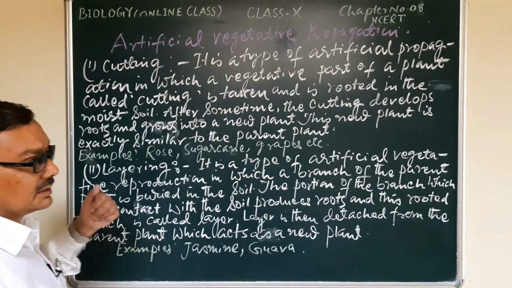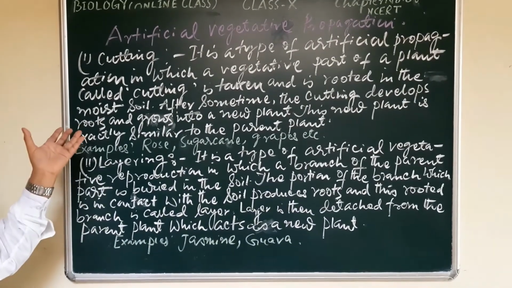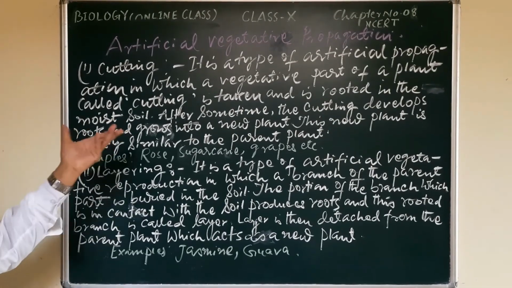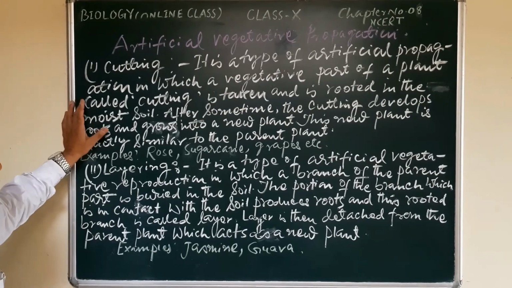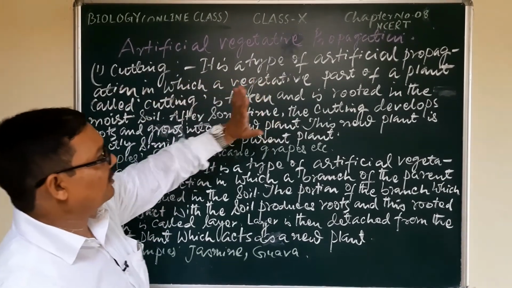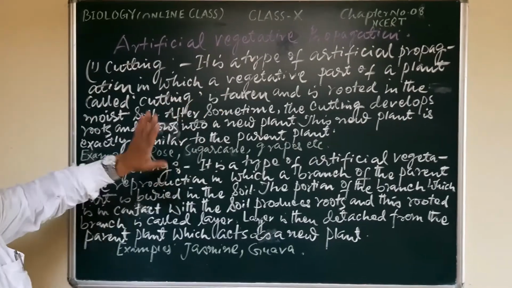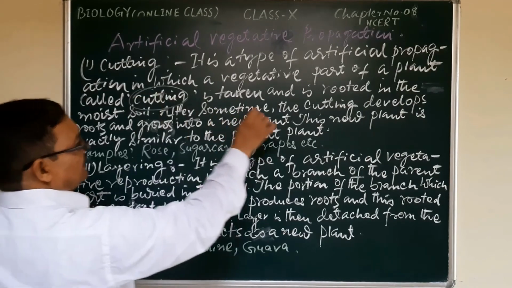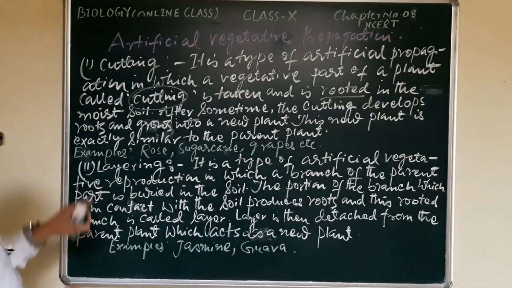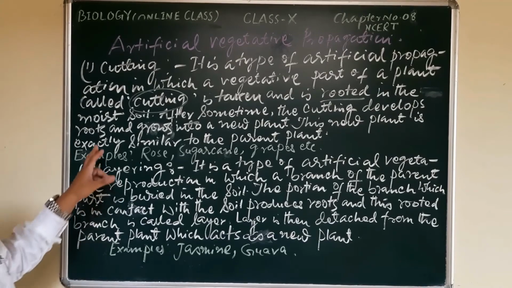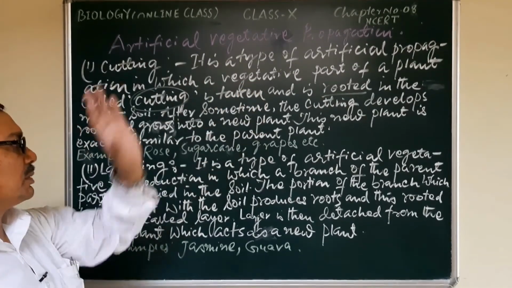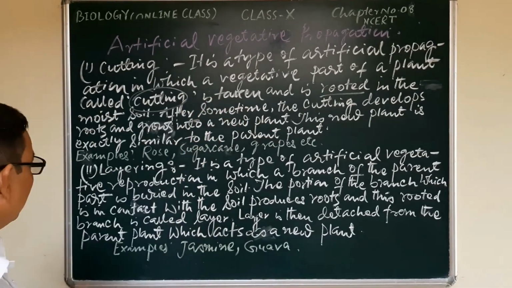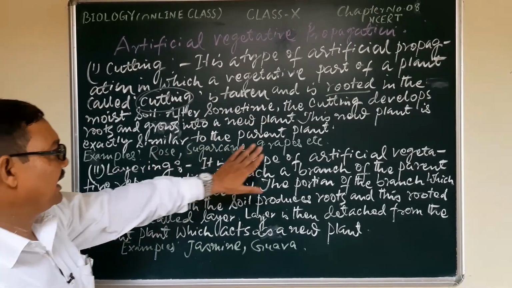Cutting means the cutting of any vegetative part; maybe the leaf will be cut, maybe the stem, maybe the root. It is a type of artificial propagation in which a vegetative part of a plant, called a cutting, is taken and rooted in moist soil. After some time, the cutting develops roots and grows into a new plant. This new plant is exactly similar to the parent plant. The examples are rose, sugarcane, grapes.